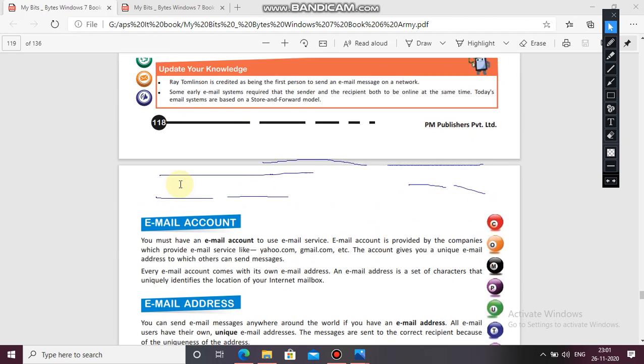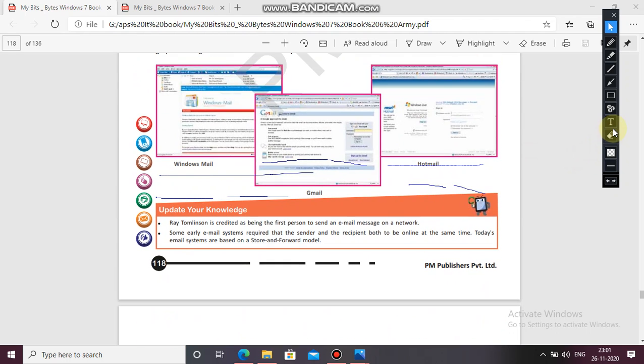Before that, we will see Ray Tomlinson is credited as being the first person to send an email message on a network. So he became the first person to send an email message on a network.